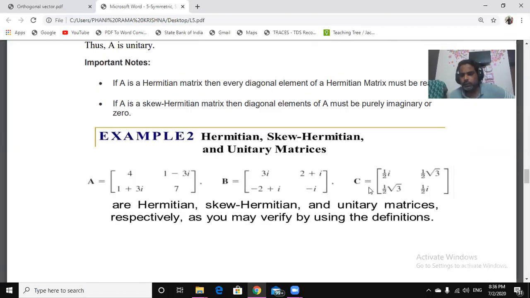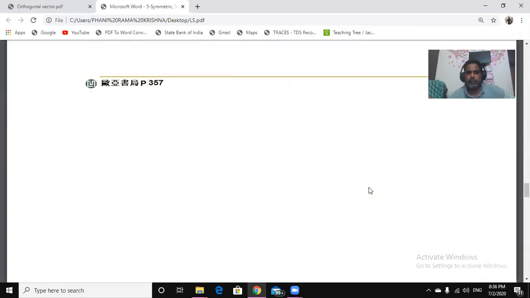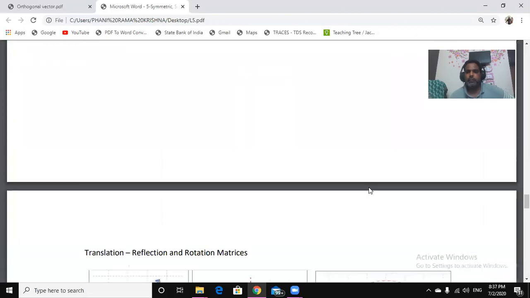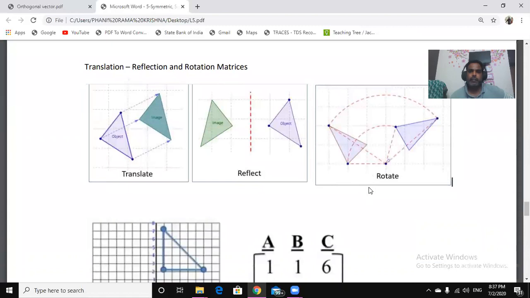Now we are going to look at one of the important things other than Hermitian and skew Hermitian. These are the general geometric aspects of these matrices. The matrix will translate, reflect, or rotate the vectors. What is the meaning of translate? It slides, that means it moves the vector from one position to another position.